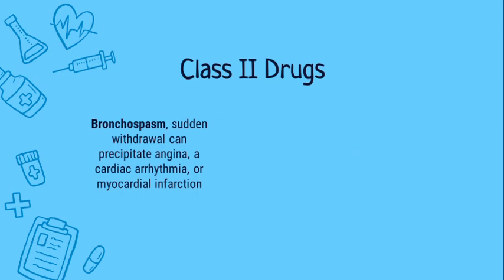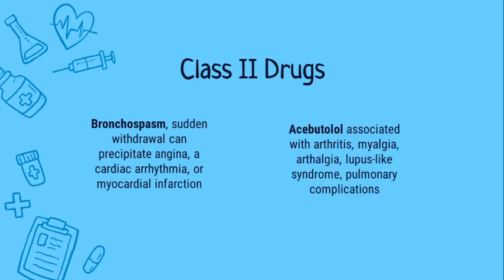It has an adverse effect like bronchospasm. It occurs when the airways of the bronchial tubes go into spasm and contract. This makes it hard to breathe and can cause wheezing. A sudden withdrawal can precipitate angina, a cardiac arrhythmia, or myocardial infarction. Acebutolol is associated with arthritis, myalgia, arthralgia, lupus-like syndrome, and pulmonary complications.